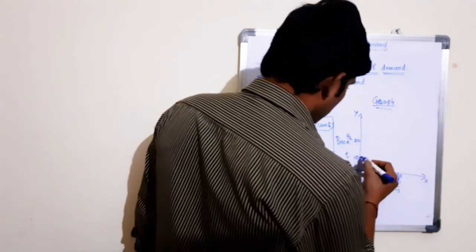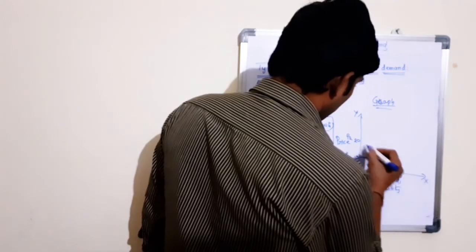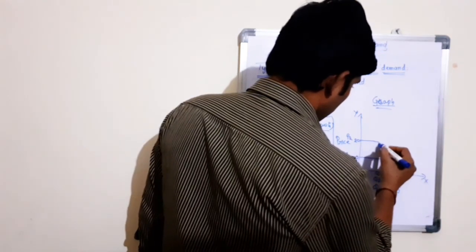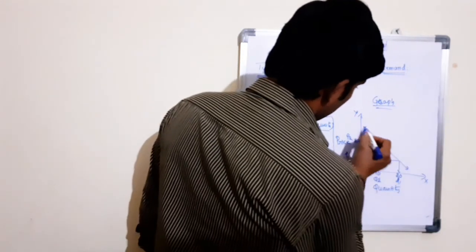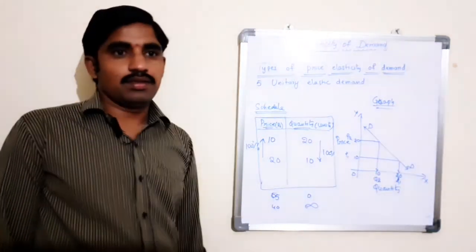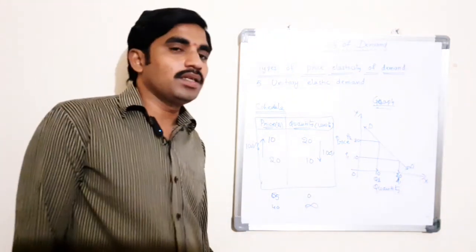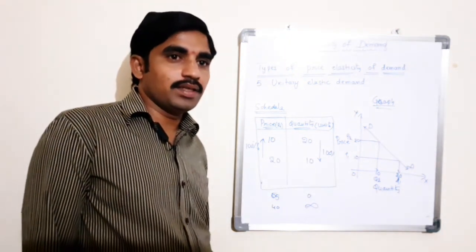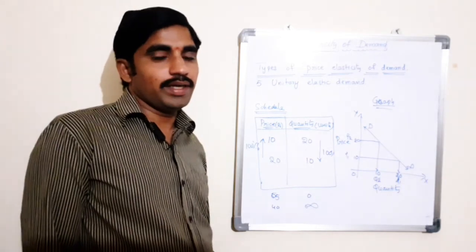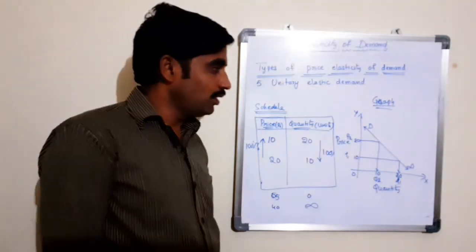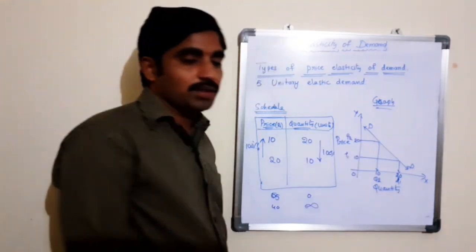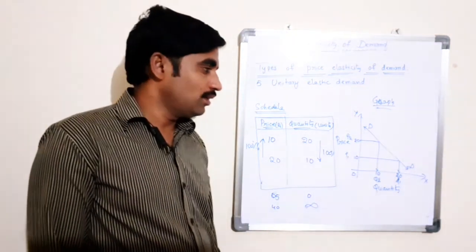At 10 rupees the quantity is 20. At 20 it is 10. So here this is our demand curve. In this case, the demand curve for unitary elastic demand is represented as a rectangular hyperbola.